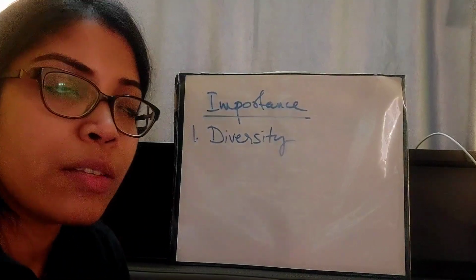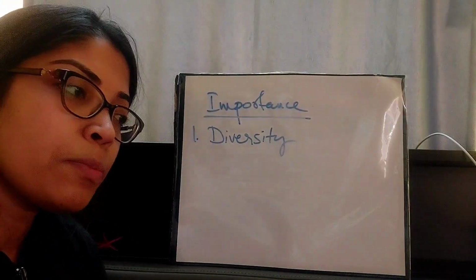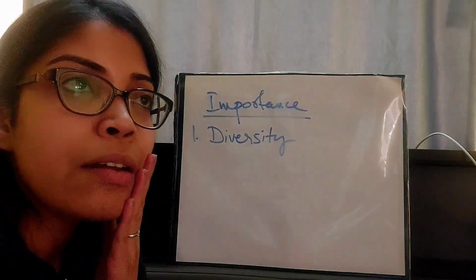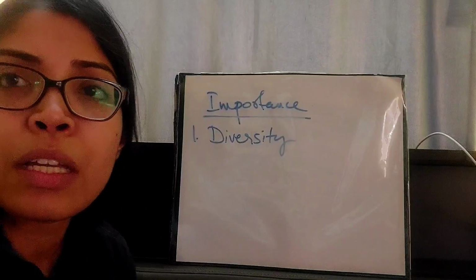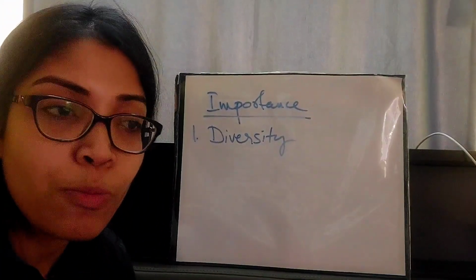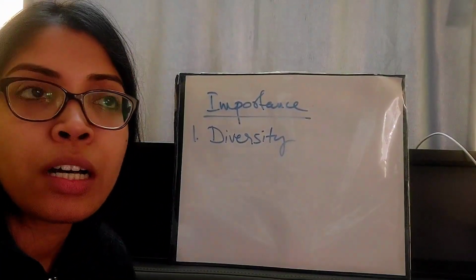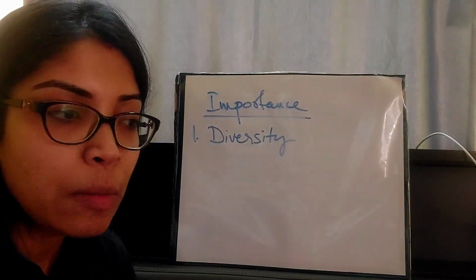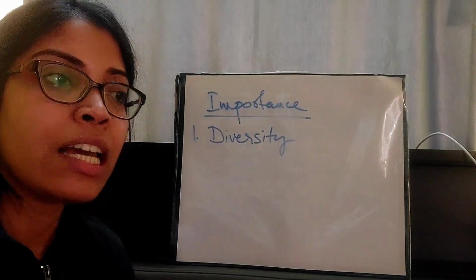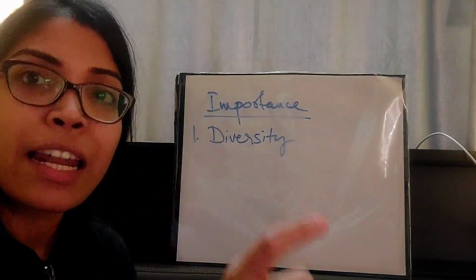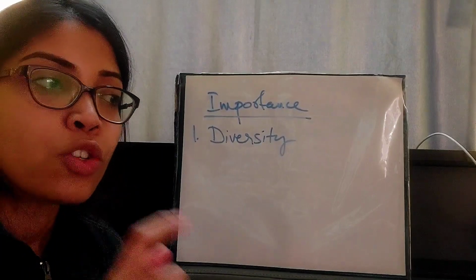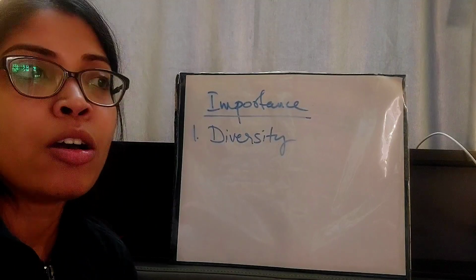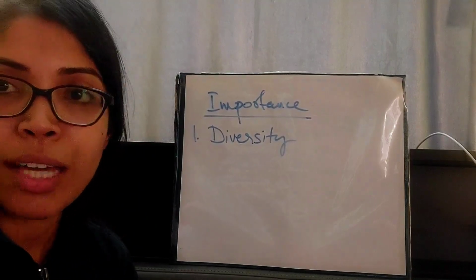We need to make a list or catalog of all the organisms, and we also need to put them under proper categories so that we can get an idea. There are millions and billions of different species, so it is not possible to know every little detail about all the organisms, right? If we put them under proper categories, and that category has certain common characteristics, we can get an idea that the organisms under that category will have more or less those common characteristics.